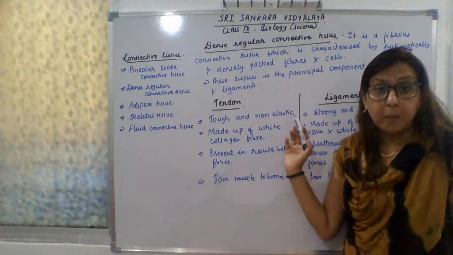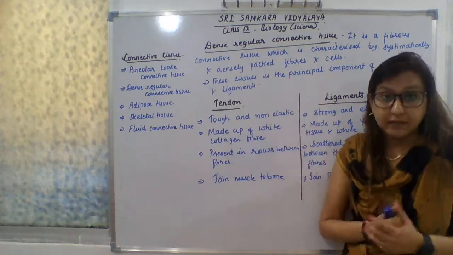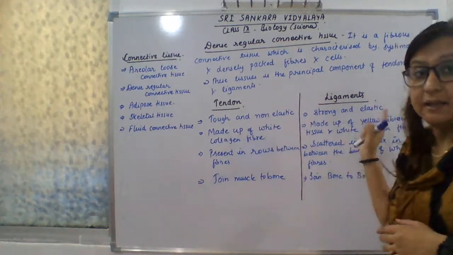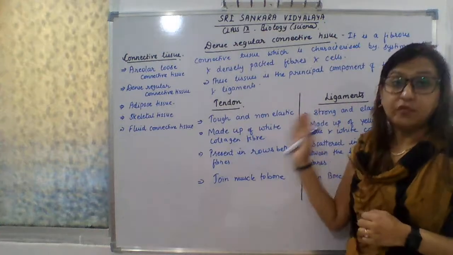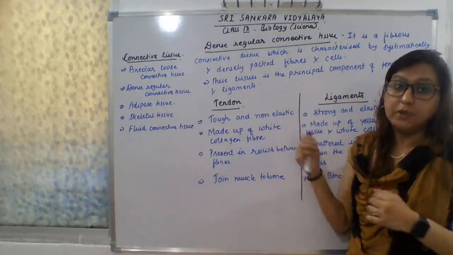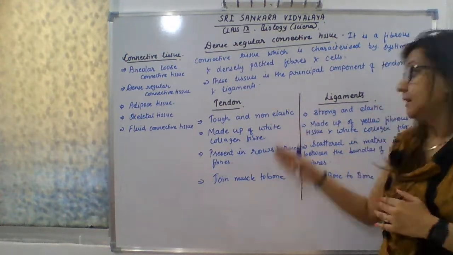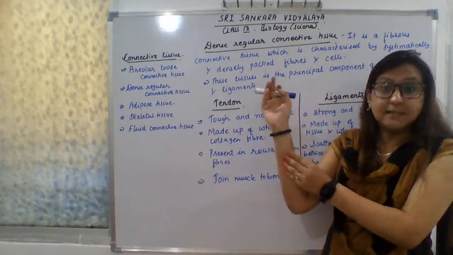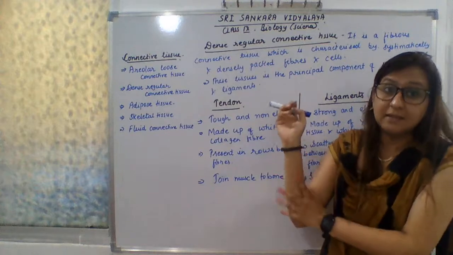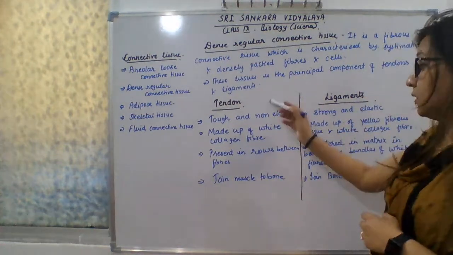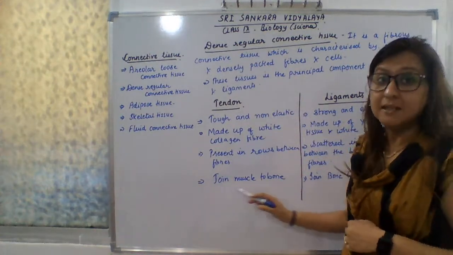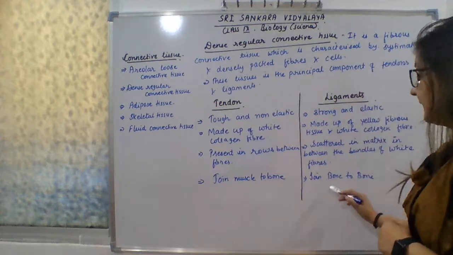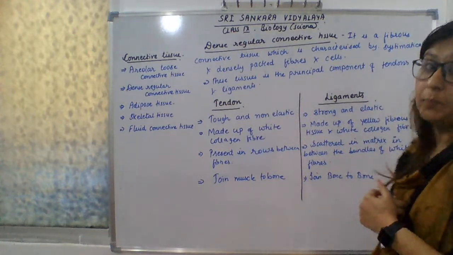The principal components of dense regular connective tissue are tendon and ligament. First I just want to let you know what a tendon is and what a ligament is. Tendon joins muscle to bone. These muscles are definitely joined with the bone. So tendon helps to join muscles to bone, whereas ligaments join bone to bone.